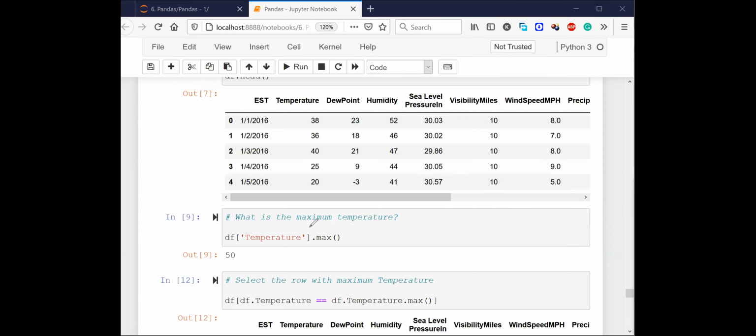But first, let me show you what I'm trying to do here. I've already mentioned the question here. If I want to see the maximum temperature, I can say df, which is nothing but this entire data frame, then the temperature column, and in this temperature column I can say dot max. This is a function of the data frame. With this, I can see that the maximum temperature in the temperature column is 50. There was a day when the maximum temperature was around 50. Is it clear to everyone? Very easy stuff, right?